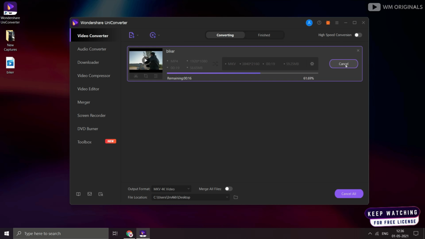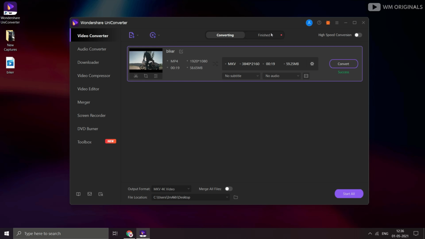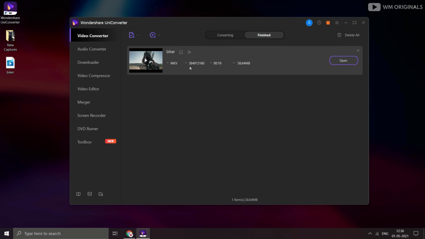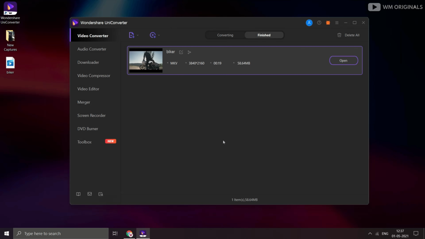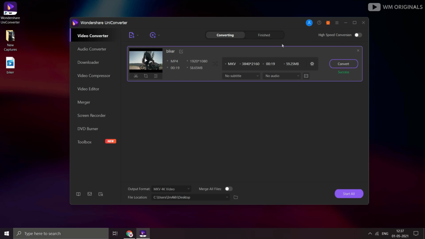Conversion starts, and it may take some time depending on the size of your video. Once completed, you can move to the Finish tab to see the converted file. You can preview your file directly from here, or you can click on Open to open the file location. This is how easily you can also convert your videos to any format for any device.